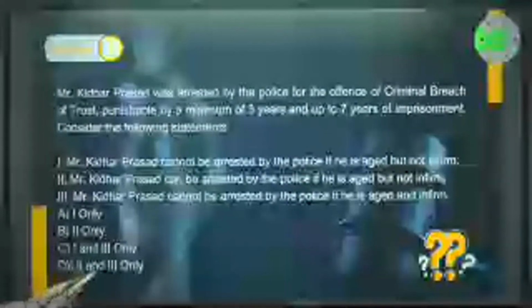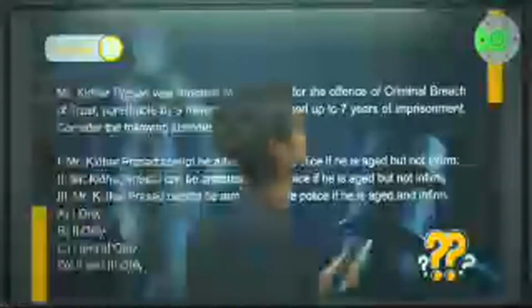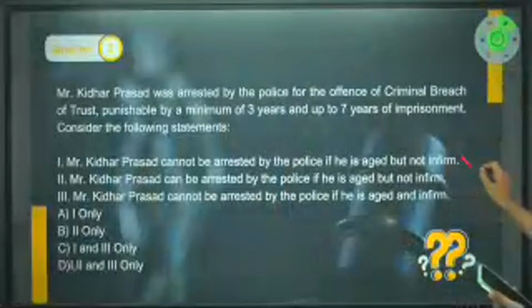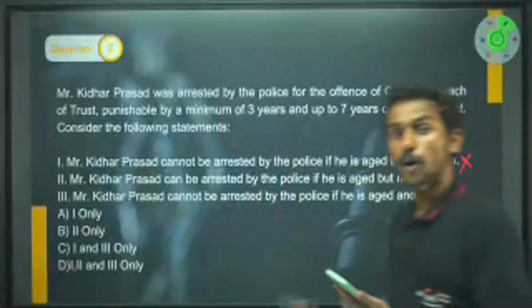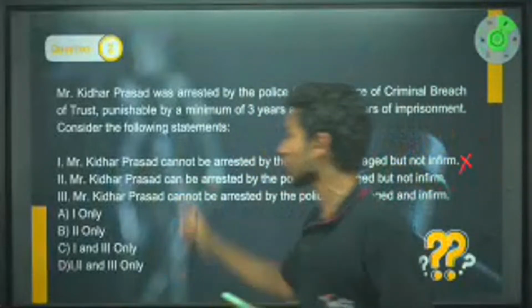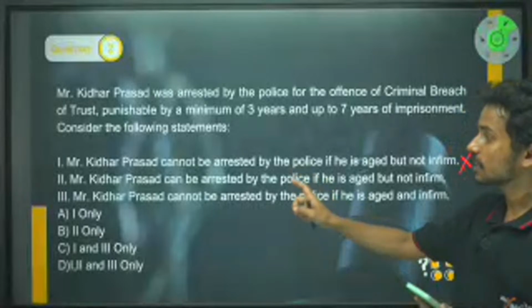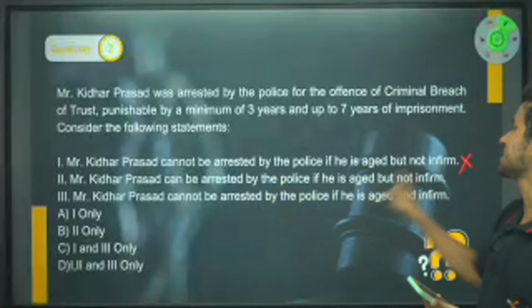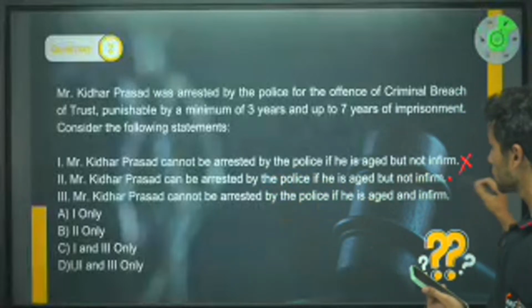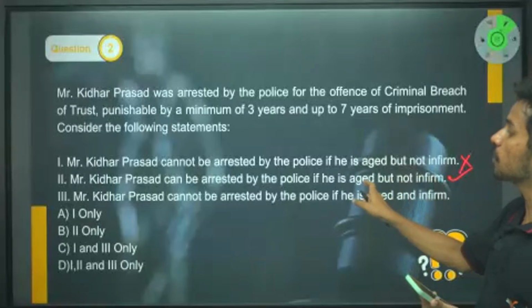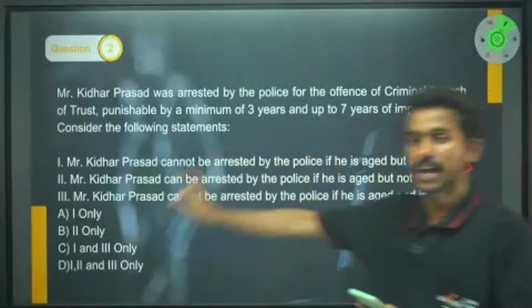Statement: Mr. Kidar Prasad cannot be arrested by the police officer if he's aged or infirm. It's wrong. He can be if the prior permission or prior sanction is taken from the senior officer. Then the second statement, Kidar Prasad can be arrested by the police if he's aged but not infirm. It's true. If he's aged but not infirm, he will fall under that category. But if he gets a prior permission, he can be.